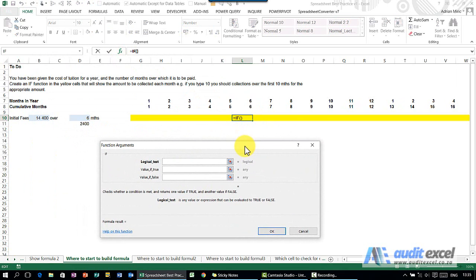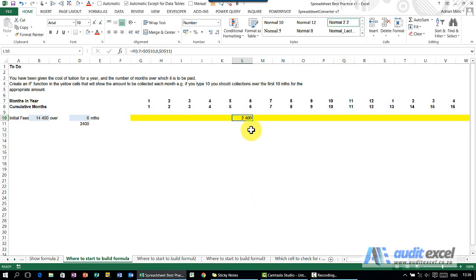And what you'll see is we're going to say, okay, we're going to look up here, and we're going to tell it, have a look at that cell there. And in this case, I'll say, is it bigger than whatever you see in there with my dollar signs? If it is bigger, I want a 0. If it's not bigger, I want whatever's in there. So now when I say OK, you'll see I get 2,400.